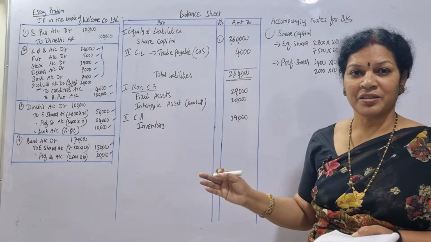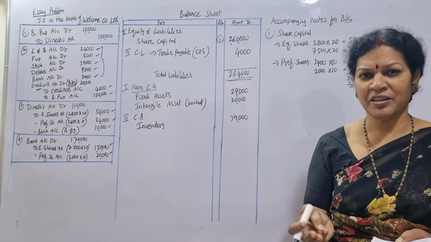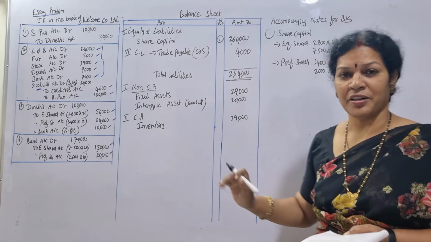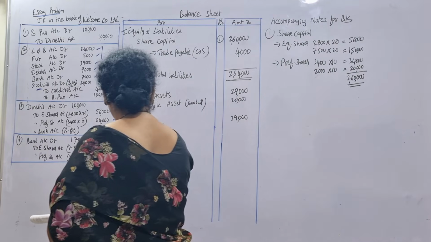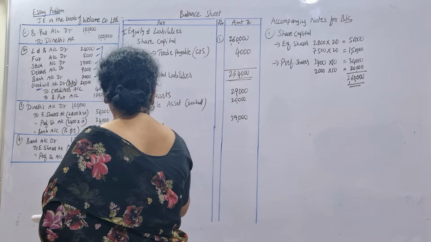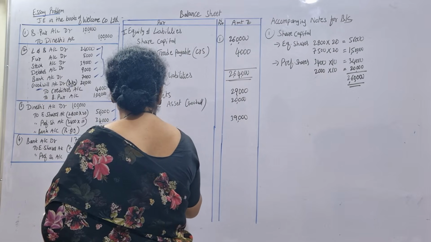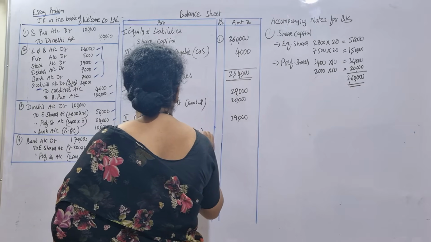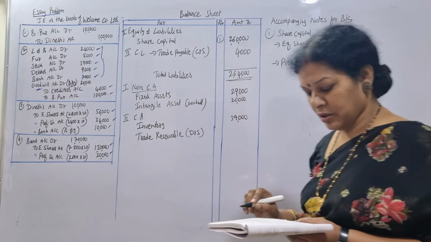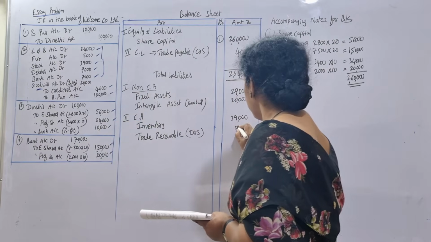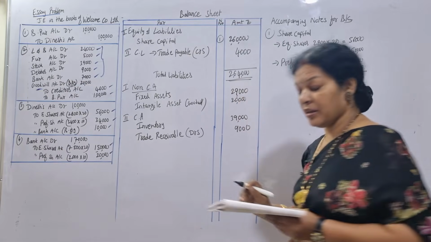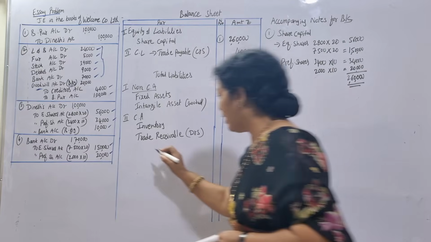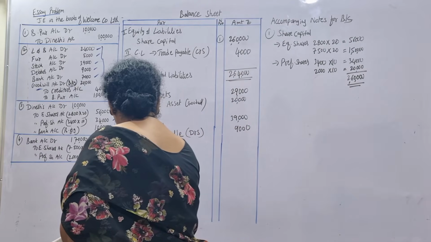Next, after this, debtors are there. Debtors we say as trade receivable. Creditors, trade payable. Debtors, trade receivable. Debtors is how much? 9,000. Then after that, cash and cash equivalents.